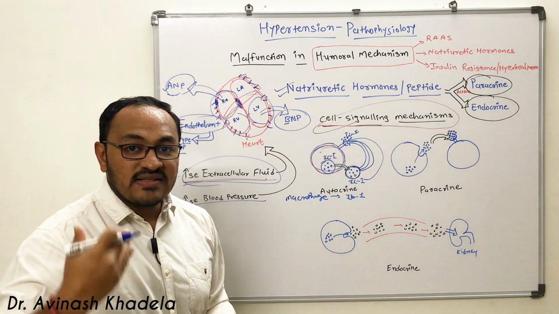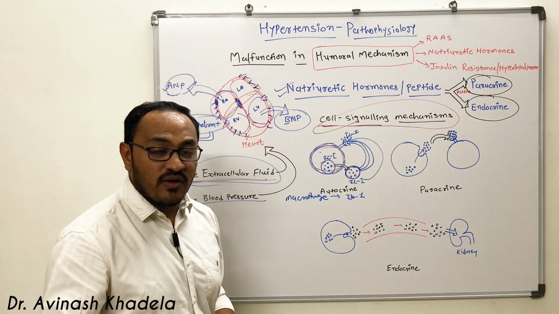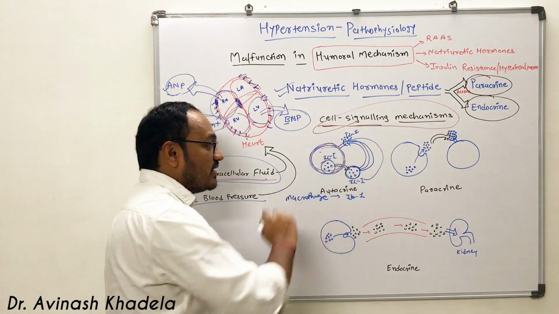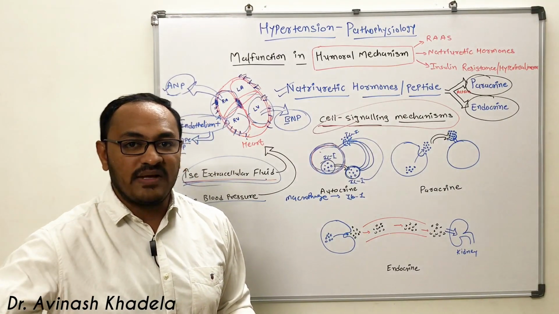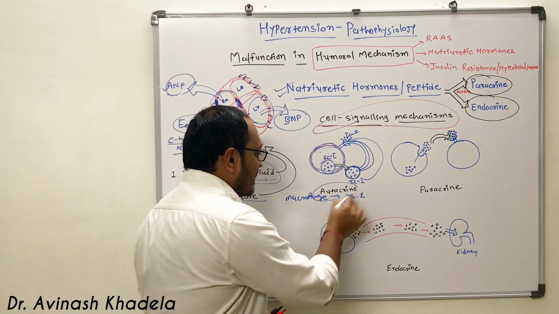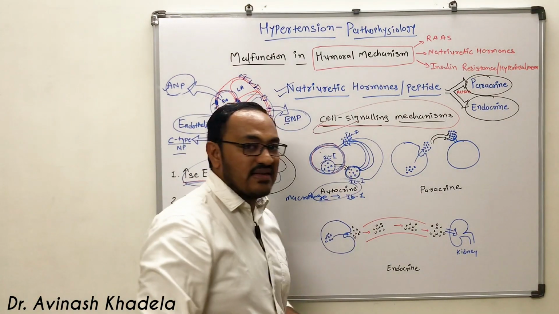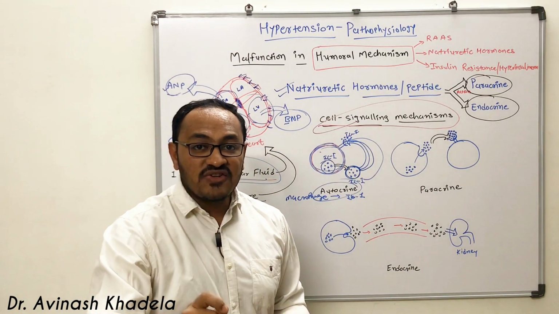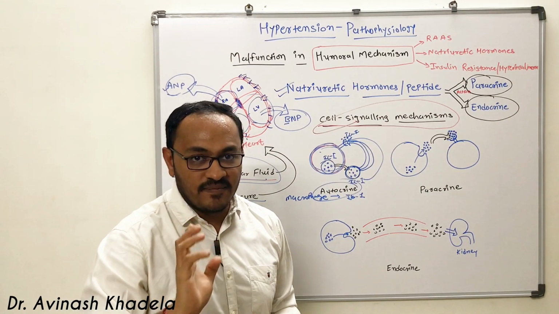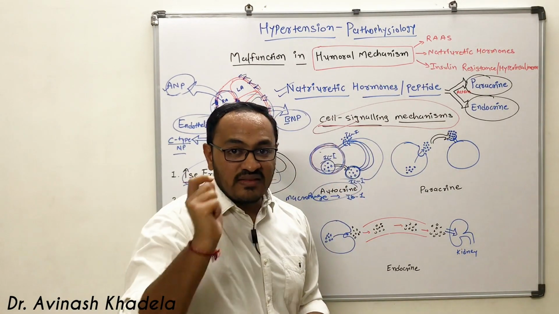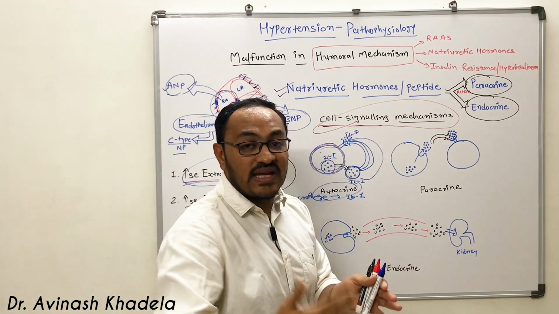So this is how the cell which is secreting the substance or enzyme is responsible for again binding to the same cell receptors. It is not traveling far and affecting the adjacent or peripheral cell. That is the autocrine mechanism. Second is the paracrine mechanism. The difference between autocrine and paracrine is, in the autocrine mechanism, the action of a substance secreted by the cell is on the cell itself. But in the paracrine mechanism, the cell which is secreting the substance will be acting on the very adjacent cell, or we can say nearby cell.